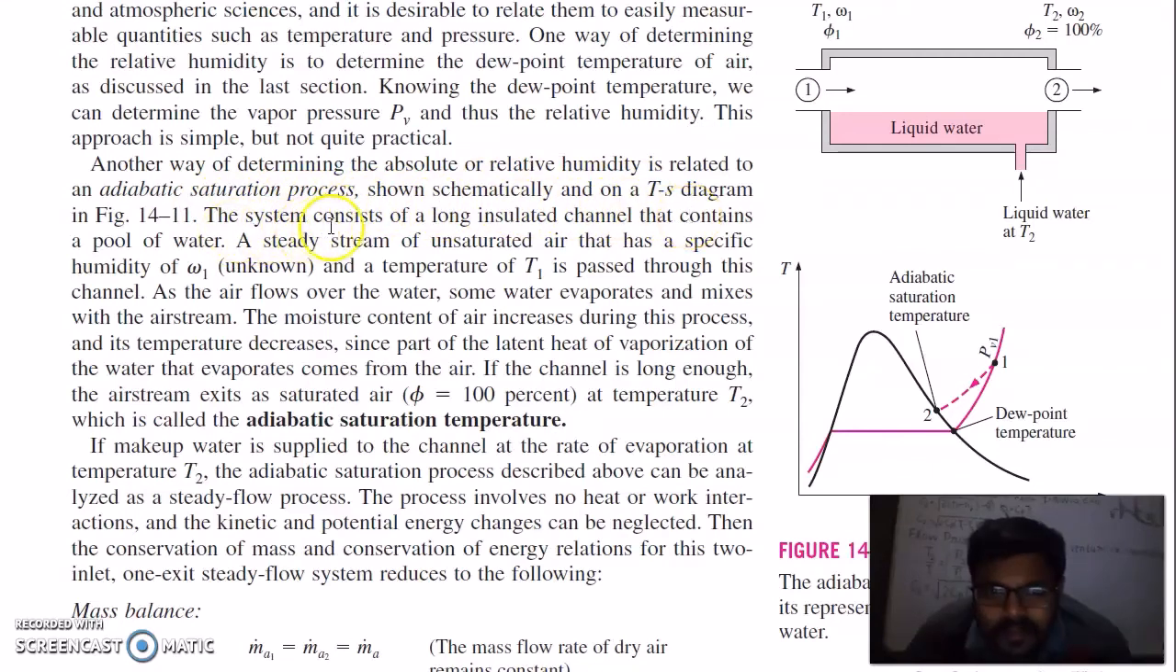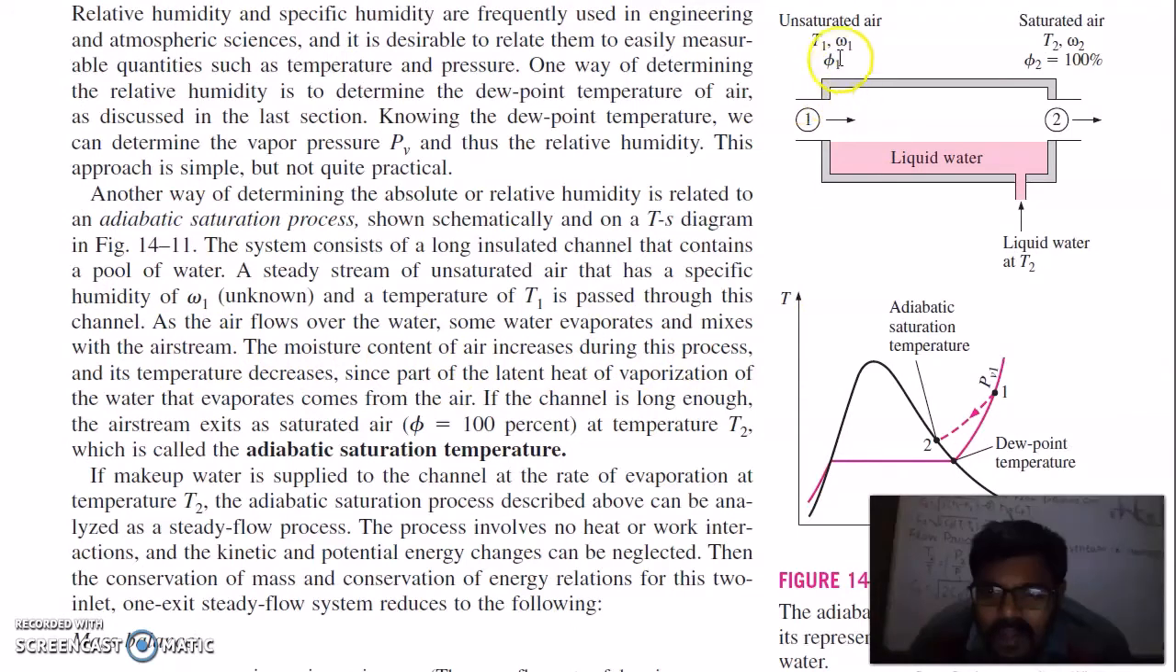The system consists of a long insulated channel that contains a pool of water. A steady stream of unsaturated air that has a specific humidity omega-1 and a temperature of T1 is passed through this channel. As the air flows over the water, some water evaporates and mixes with the stream. The moisture content of the air increases during this process. So air will carry some water and its moisture content will increase.